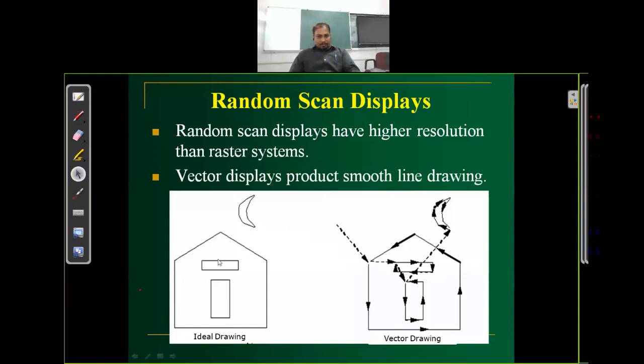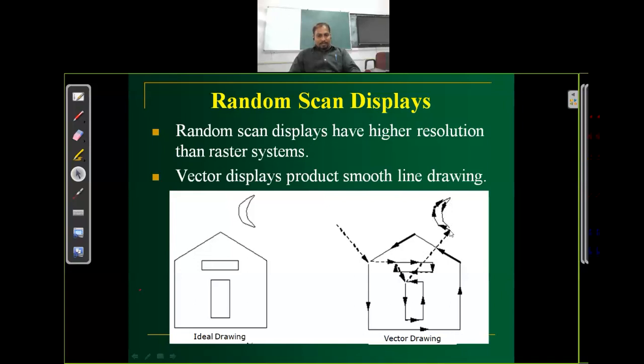From here there is no line, so it stops the beam intensity, then starts from this point, completes this rectangle, reaches this point and connects these 2 points, with the beam intensity off. Then the door of this home is drawn this way, and going to this point there is no connecting line, so the beam intensity stops, and it starts the moon in the form of connecting lines and stops at this point.